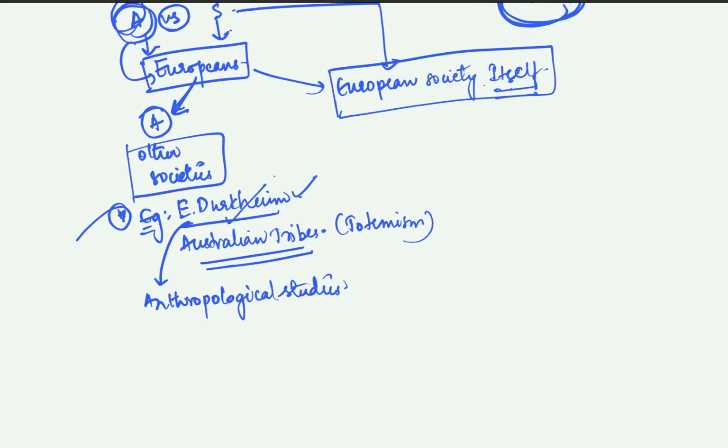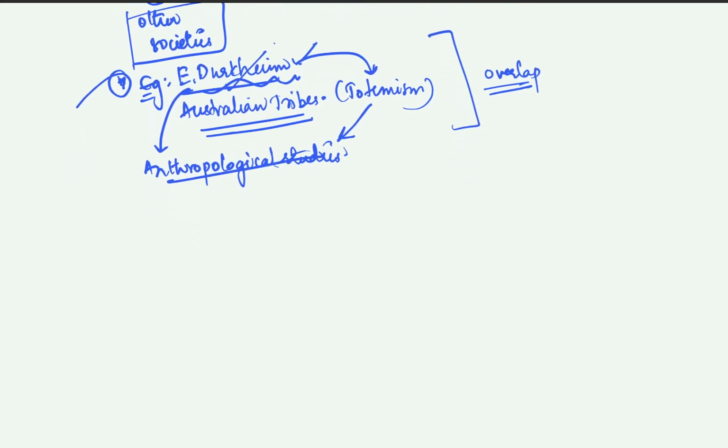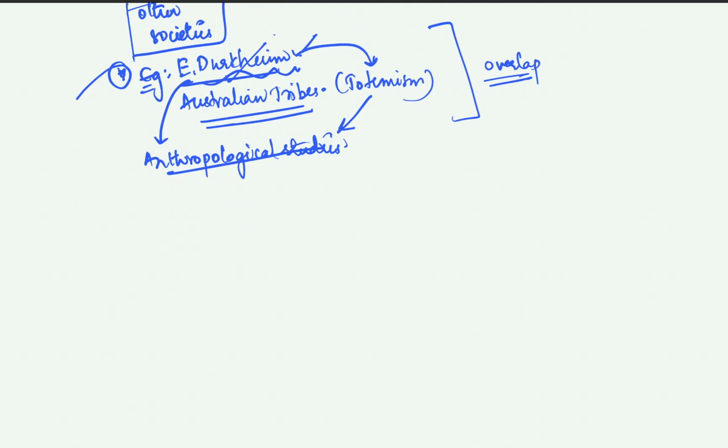However, many times the overlap can be seen here, because most of the anthropological studies are used by sociologists to come to conclusions, and the main example here you can take is Emile Durkheim's study on totemism, right? So he has borrowed from the anthropological studies of other anthropologists, right? So that is where these two converge. Now, next, coming to the other discipline here, the comparison between sociology and psychology.